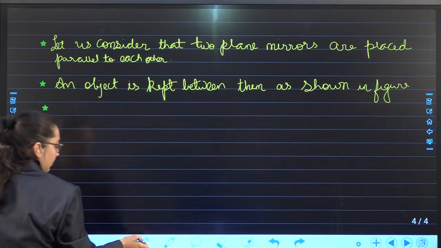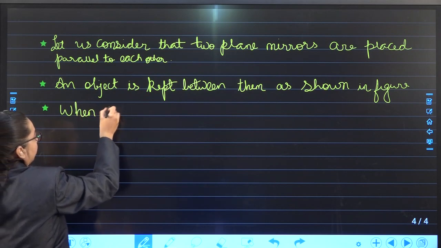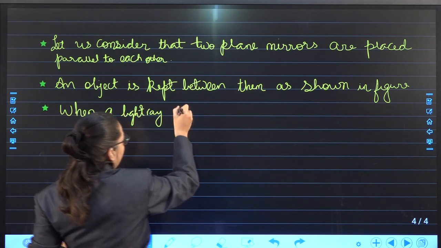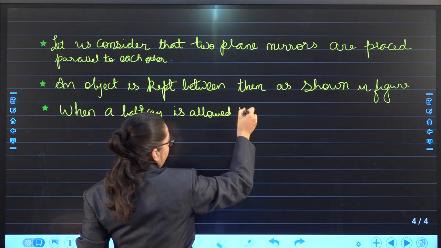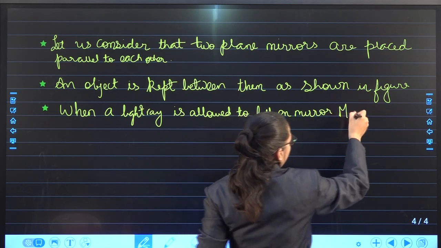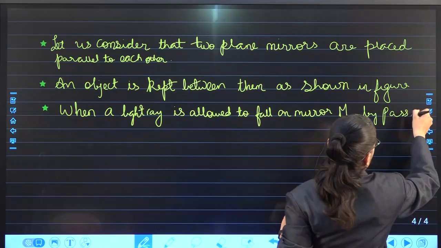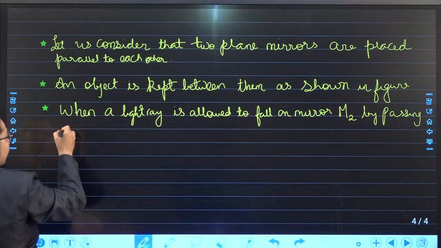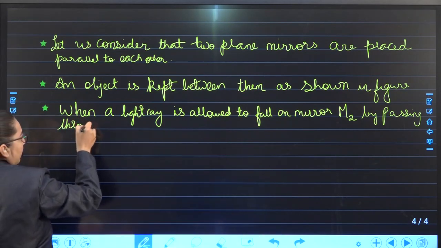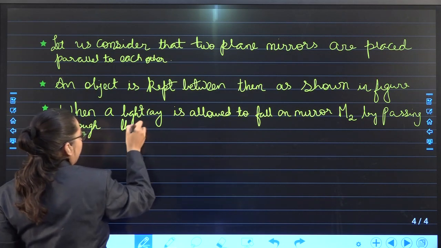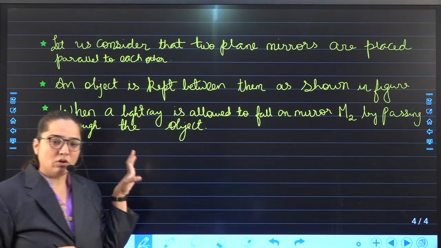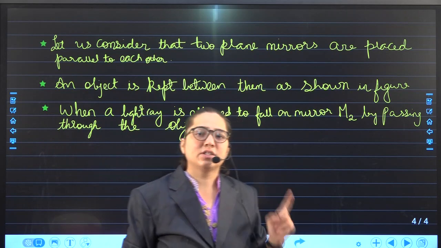Now when a light ray is allowed to fall on mirror M2 by passing through the object, its first image I1 is formed.